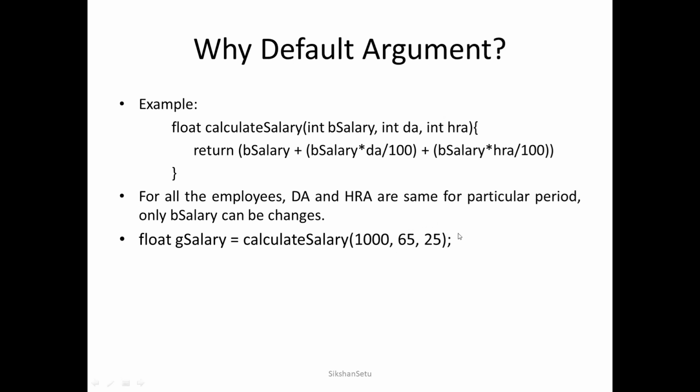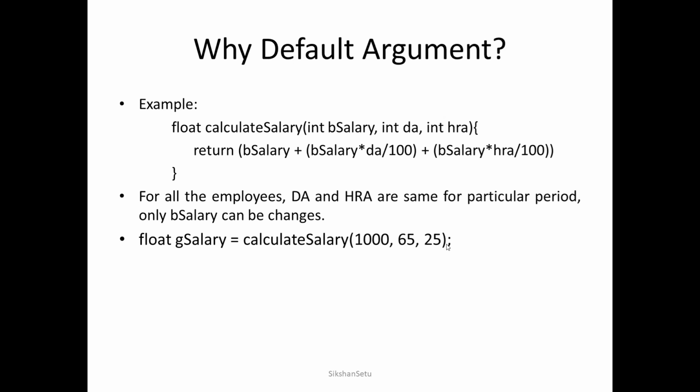DA and HRA are fixed, even though the programmer needs to pass these two arguments for all the function calls. So do we have any mechanism that we can fix this amount, so we need not pass this in every function call? Yes, that is possible with the concept of default argument.